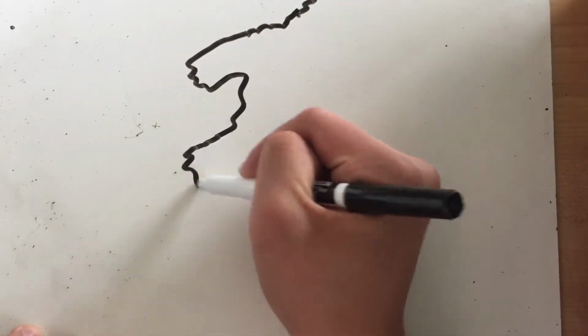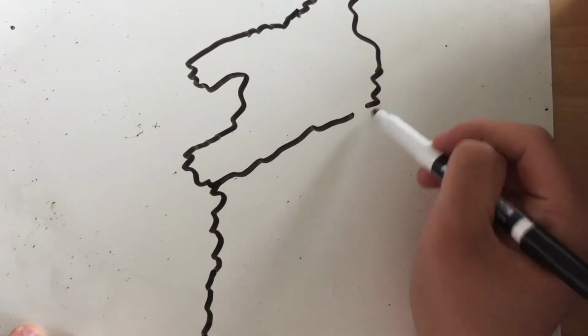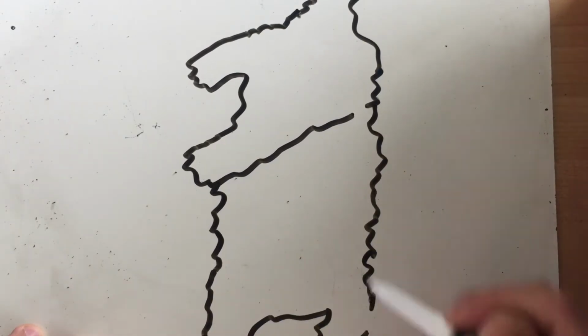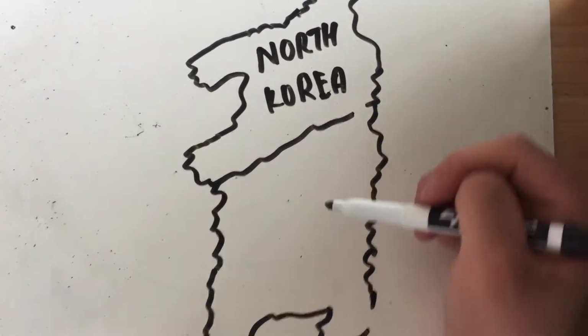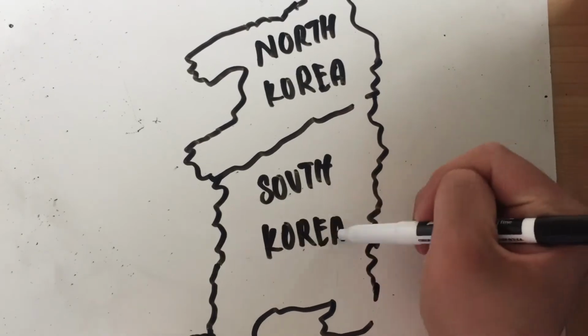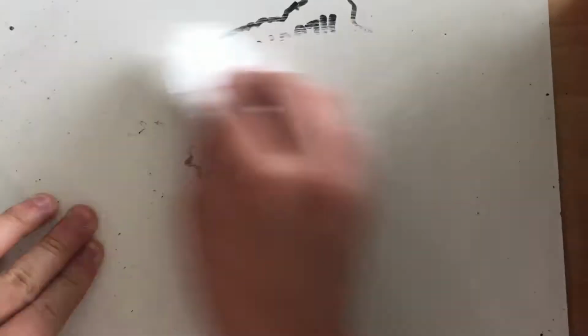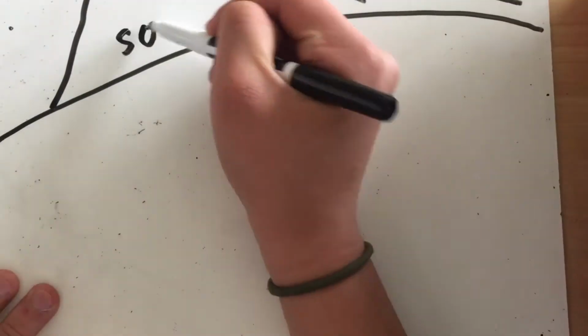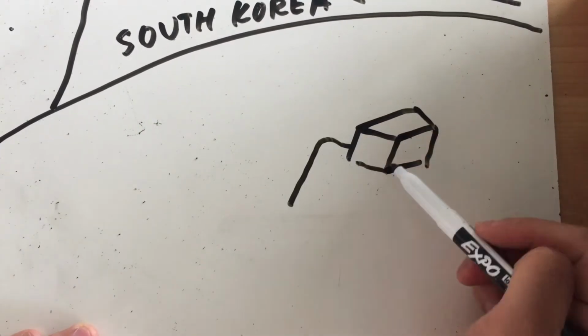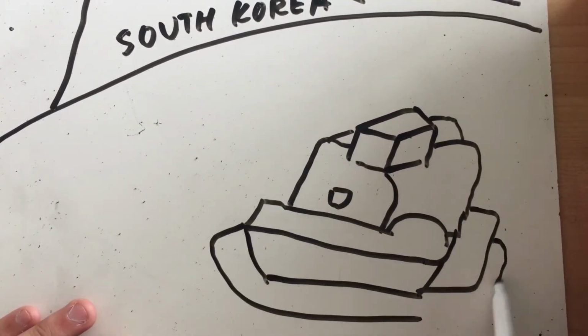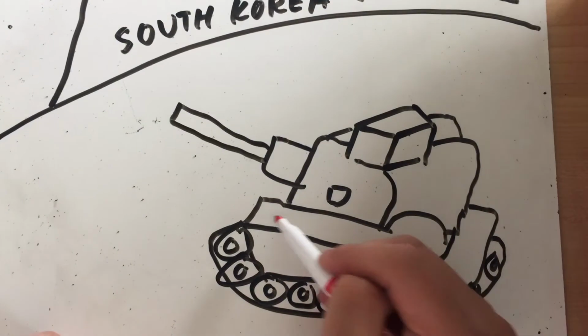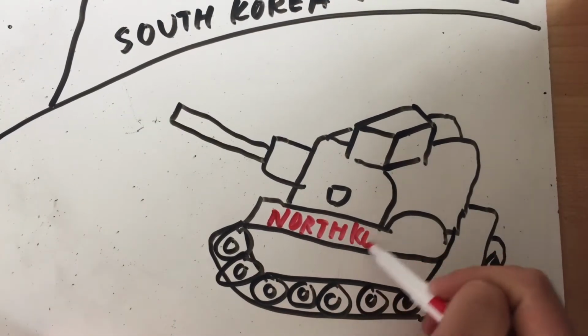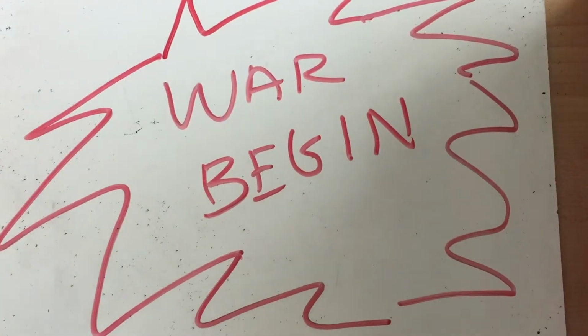At the time of the war, the 38th parallel, or the longitudinal line 38 degrees north of the equator, divided Korea into North Korea and South Korea. Both North and South Korea intended to reunite. However, North Korea attempted to do so by force. Thus, when North Korea attacked, the Korean War began.